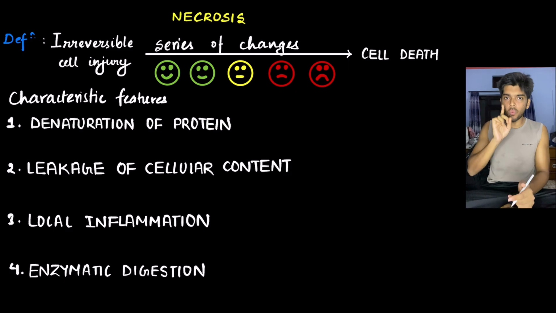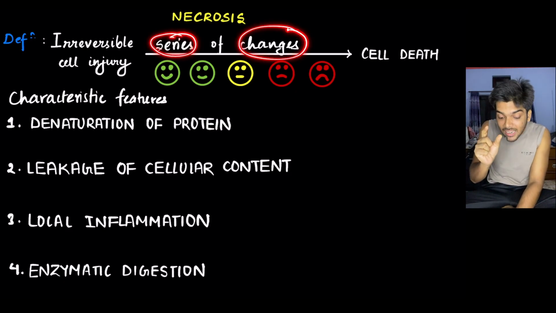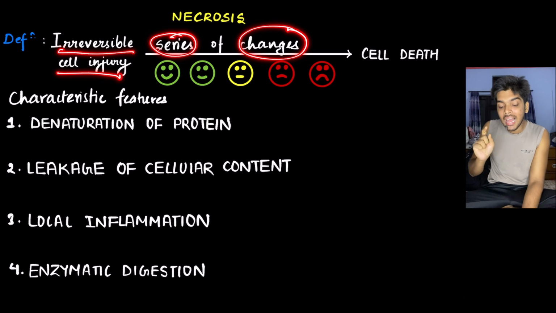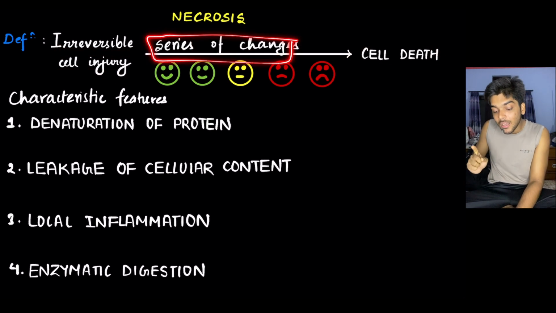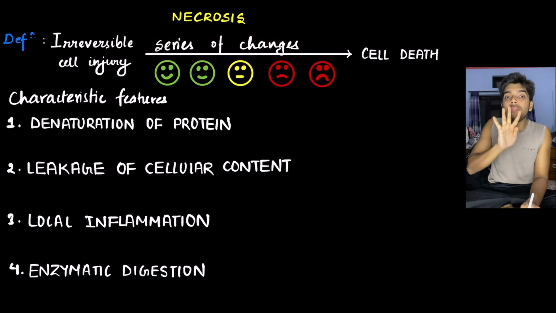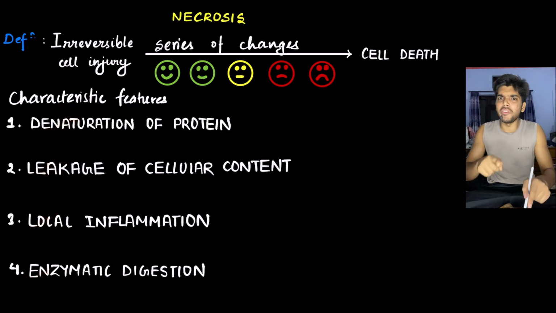One last time, what is necrosis? It is the series of changes taking place in an irreversibly injured cell as it reaches cell death, where this series of changes is due to 4 major characteristic features. They are these, and let me explain each one of them.